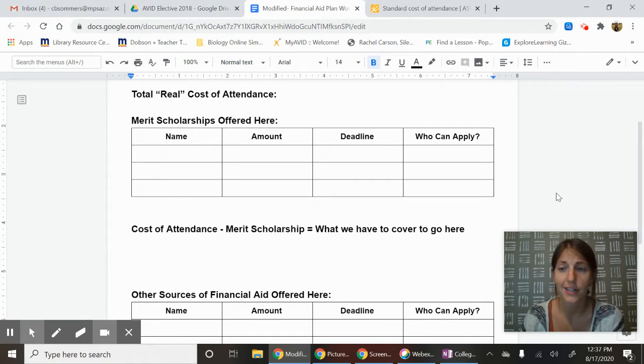I want to walk you through this assignment because I don't know where you guys are at in terms of college research. I know you've done a lot of it, but the question is at this point, how much of it have you done in terms of finances? That's what we have to start worrying about.